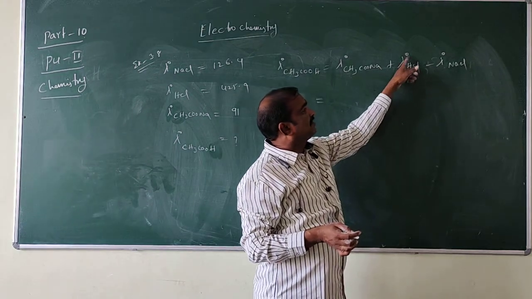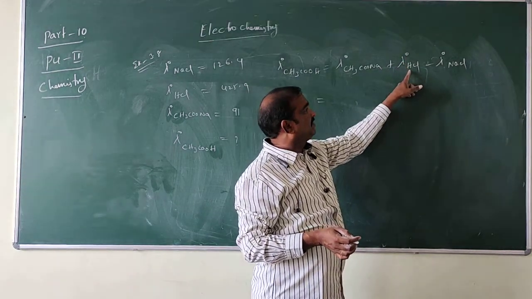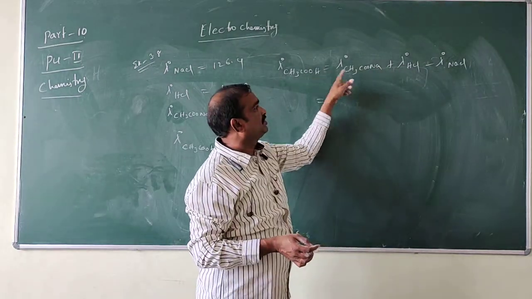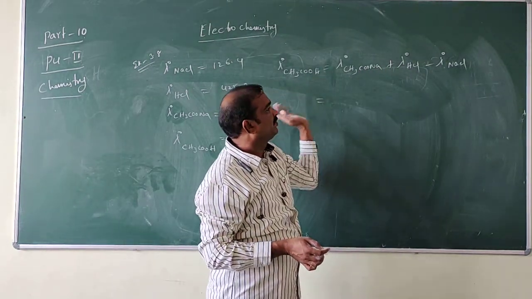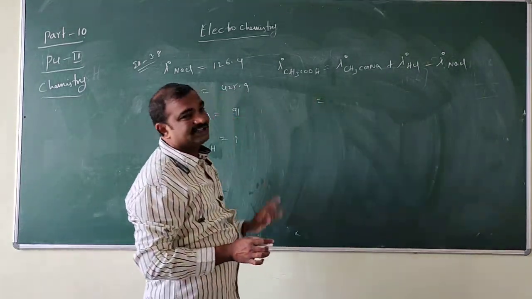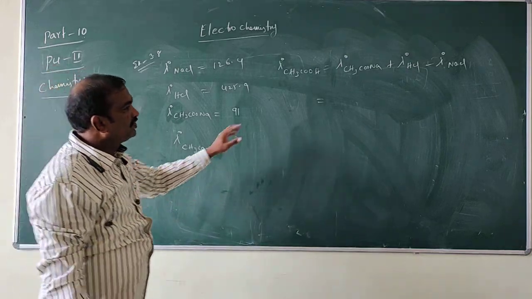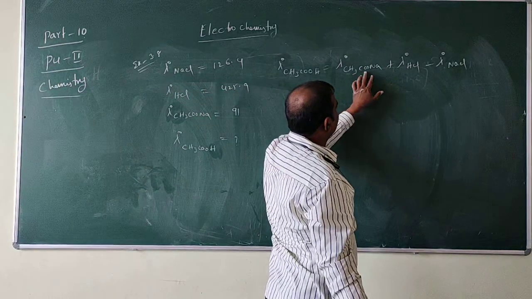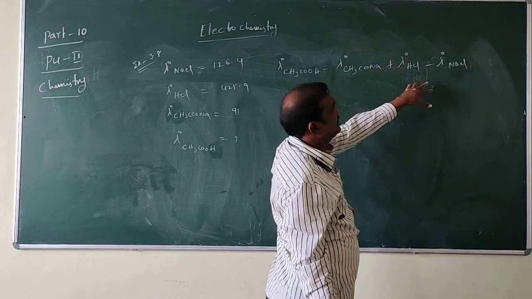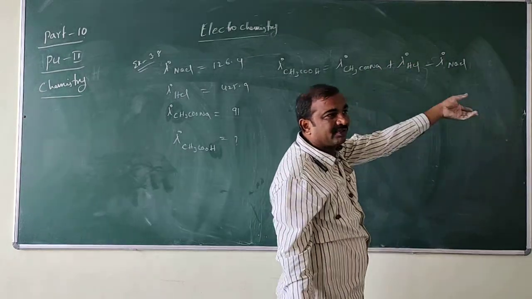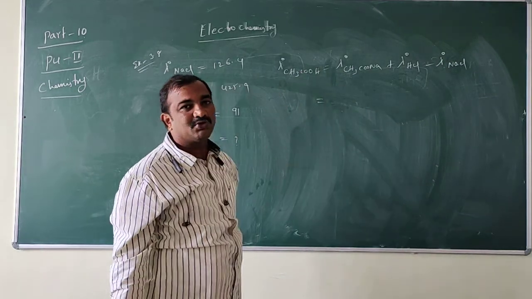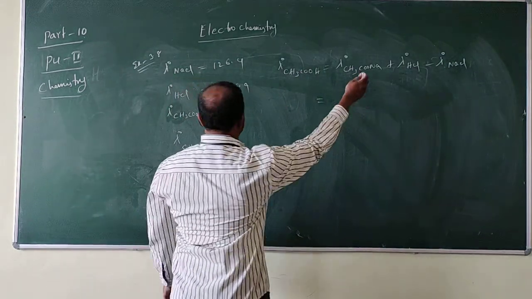Next is lambda naught of HCl. If we add H here, CH3COOH will come. And NaCl, we are removing. What happens? CH3COONa plus HCl gives CH3COOH plus NaCl, and NaCl we are removing. So it becomes CH3COOH. So we have to add all these terms up.